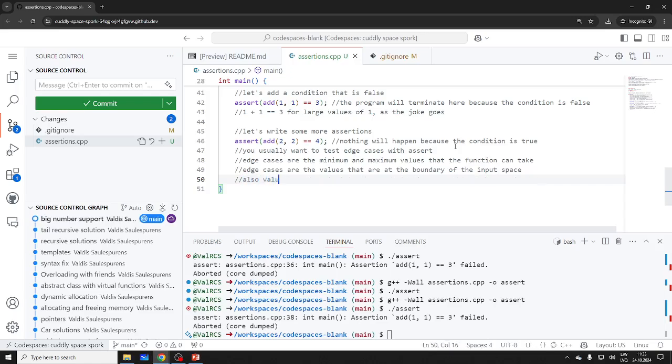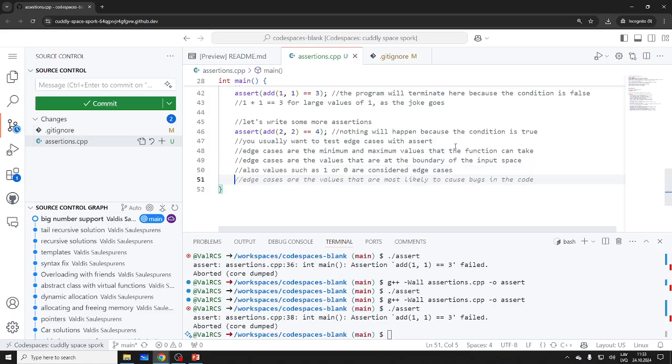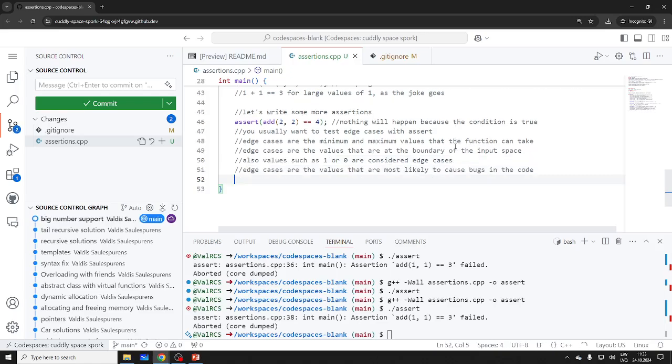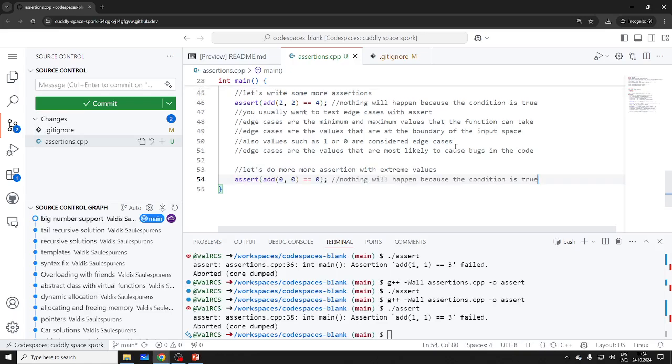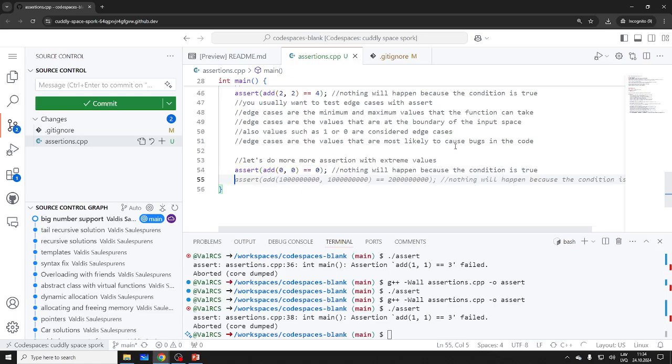Also values such as 1. So let's do one more assertion with extreme values. What could be one? Not this, this is a good one, right? Yeah, that's fine.